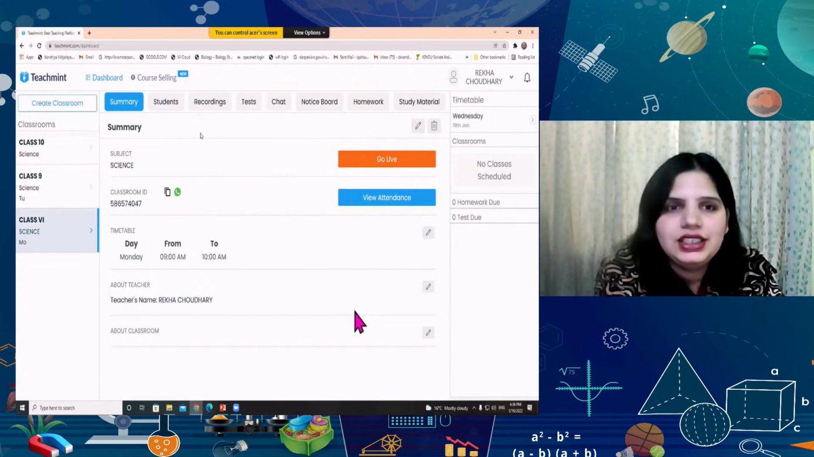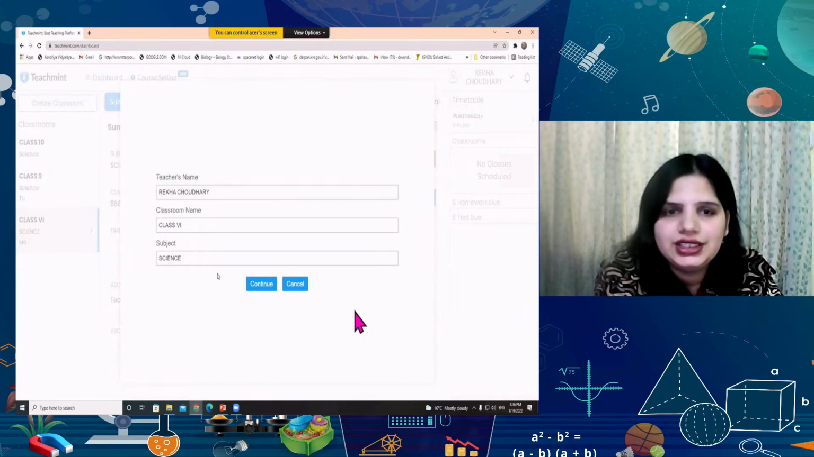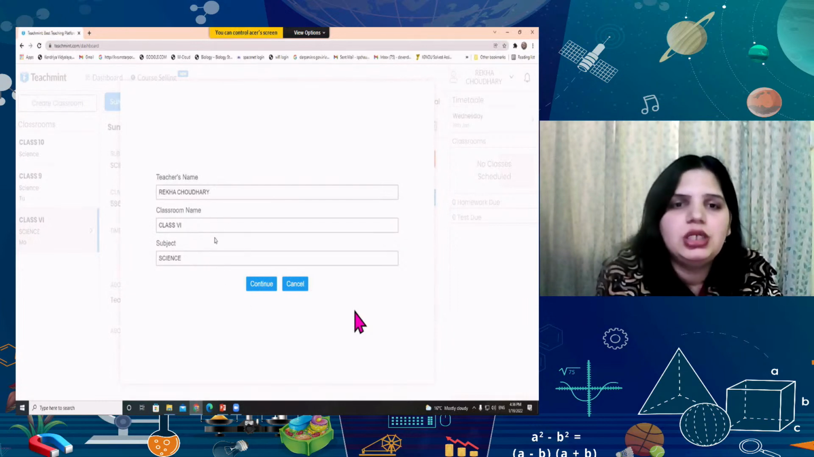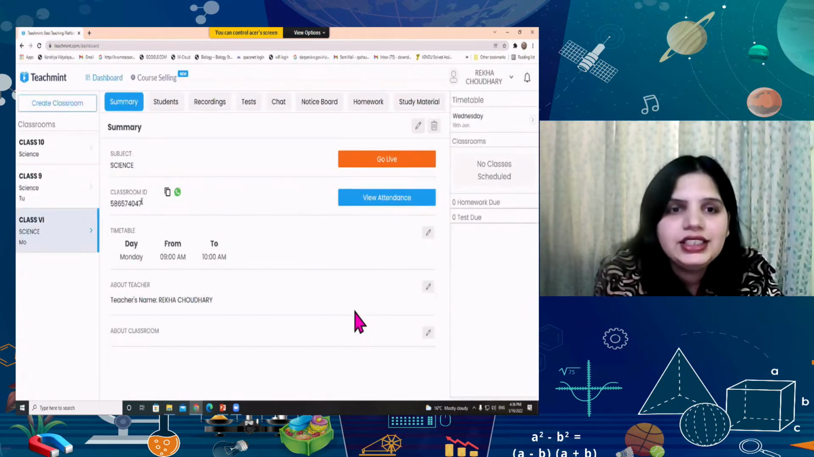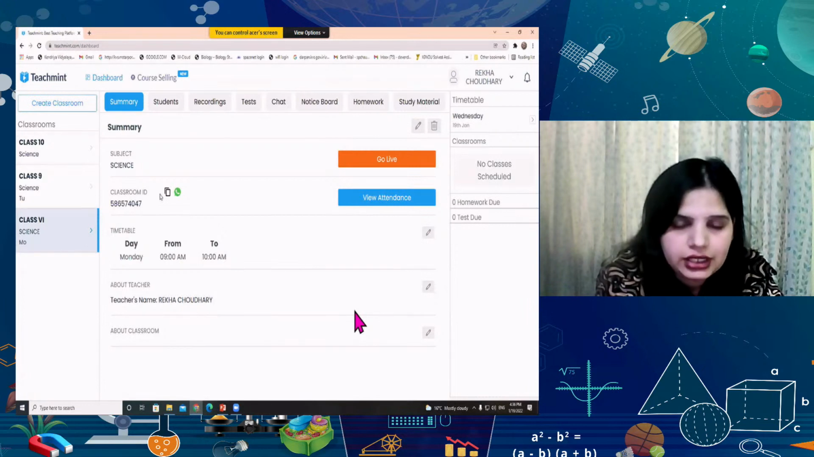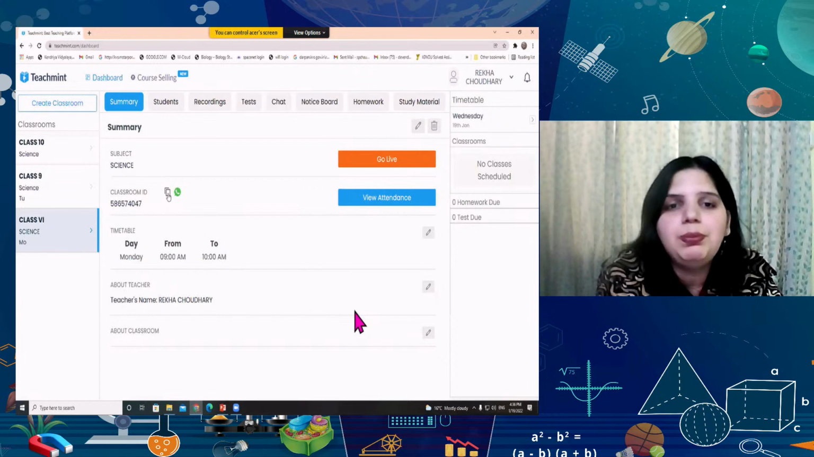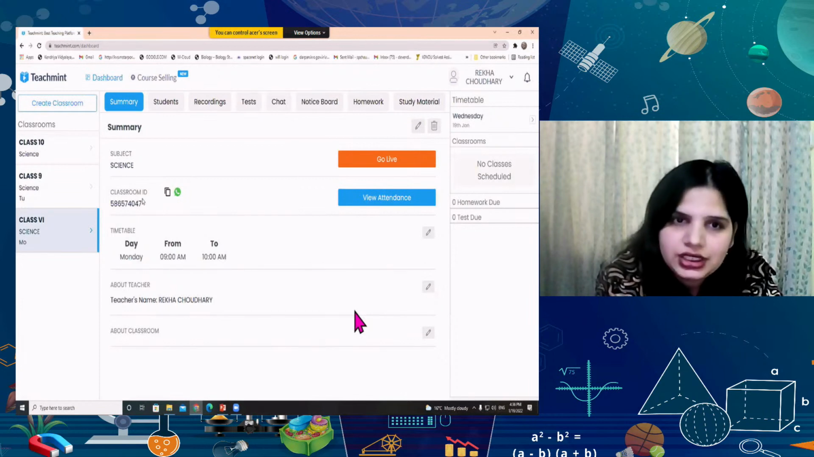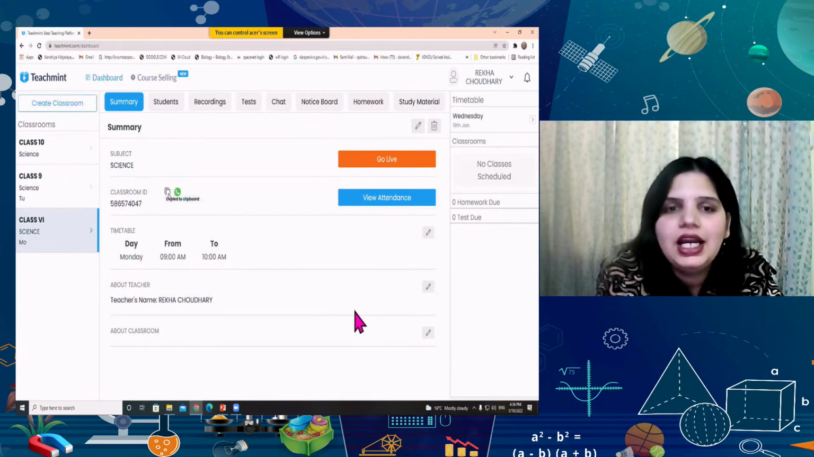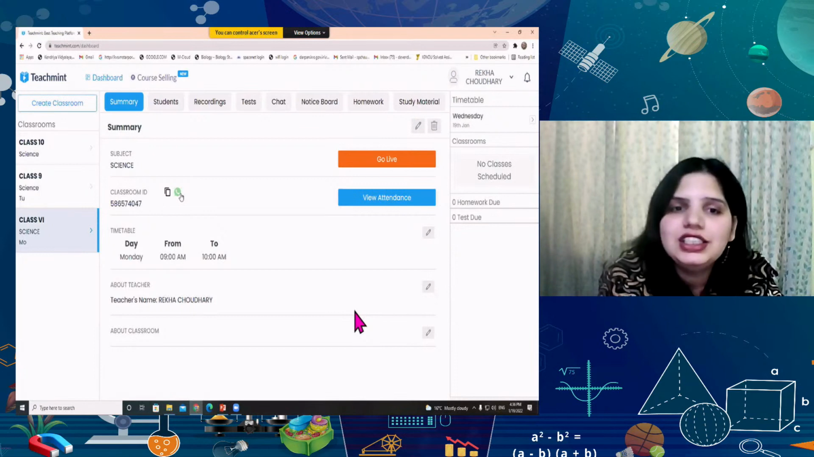Okay, here you can see in the summary, where we have an edit option. If you want to change your classroom name, your subject name, the teacher name, you can do that also. Next option is your classroom ID, and if you want your students to join this, you have to share this with your students using some platforms. You can share this ID with the use of WhatsApp, or you can also copy this and you can paste it wherever you want to share with your students so that students can join this.